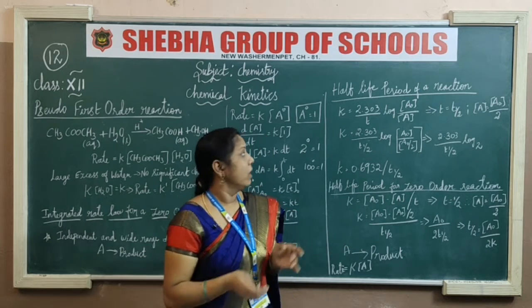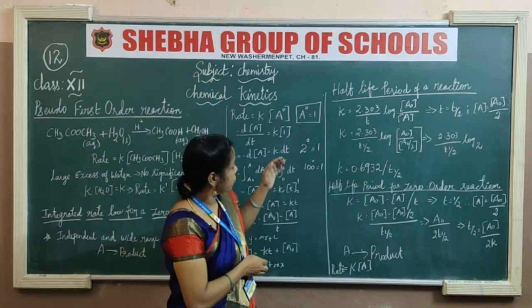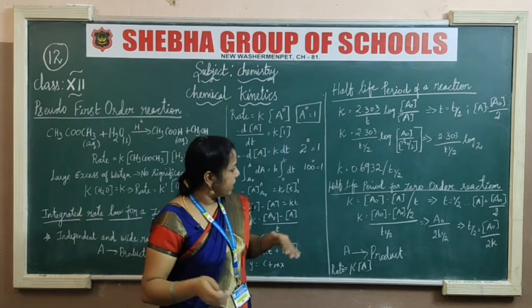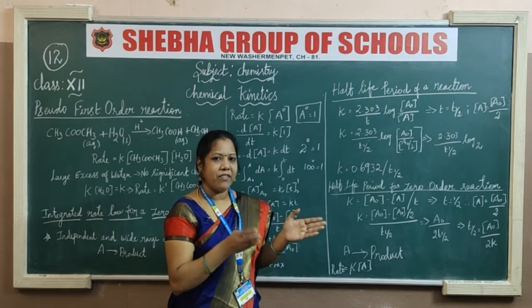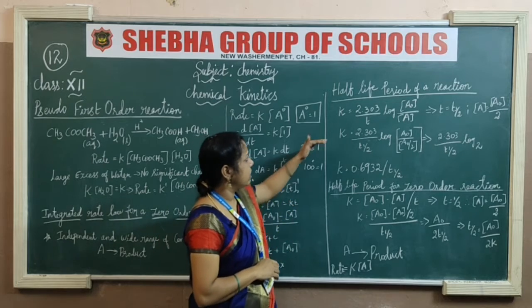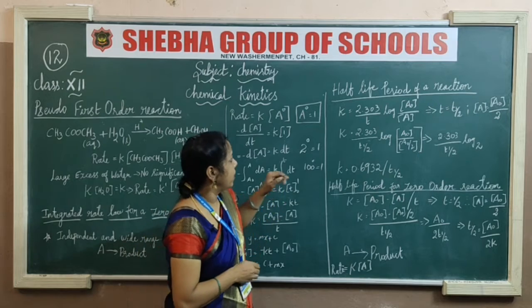The first 50% of the reaction is going to be the half life period. So for half life, we are going to separate the reaction. In this type of reaction it is called half life period.